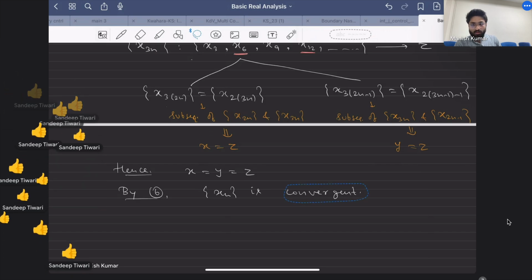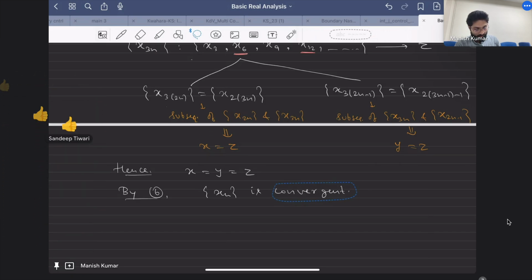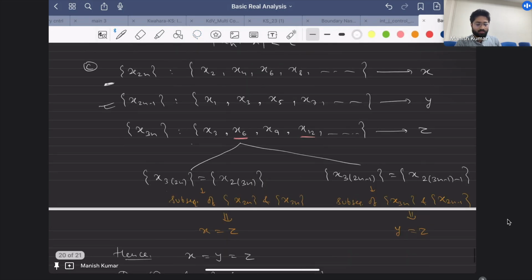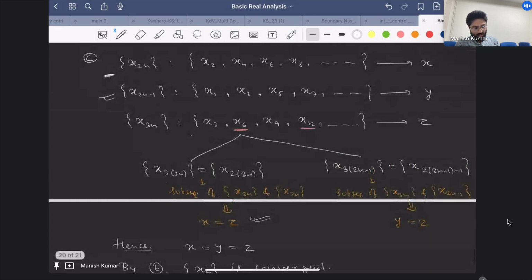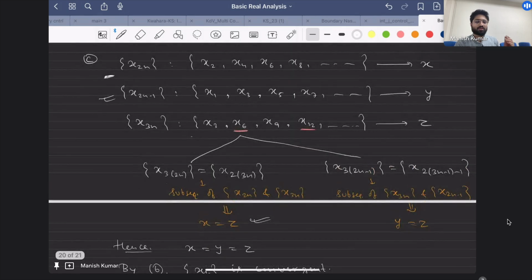So is this clear to everyone? I hope this is fine to everyone, how x is equal to z, because I am saying that this subsequence, we know that every subsequence will converge to the same limit. So now this is a subsequence of this, so it will converge to z, but this is also a subsequence of this, so it will converge to x. So hence x is equal to z. And this is how I am saying this.